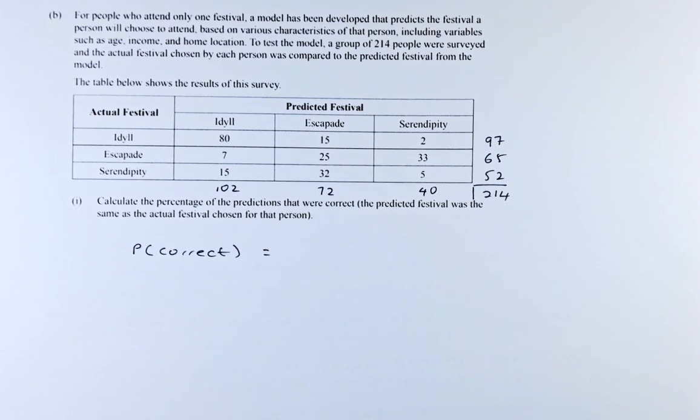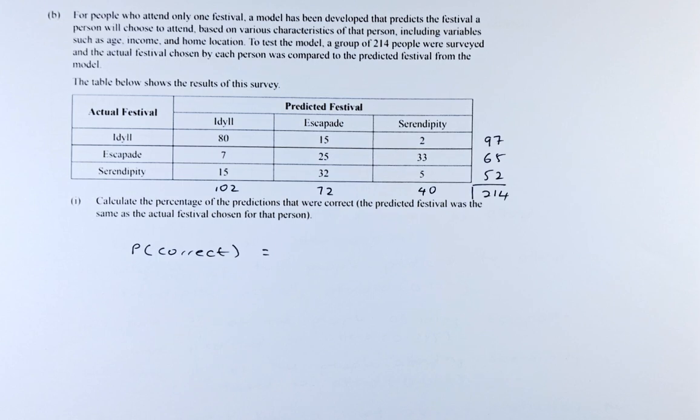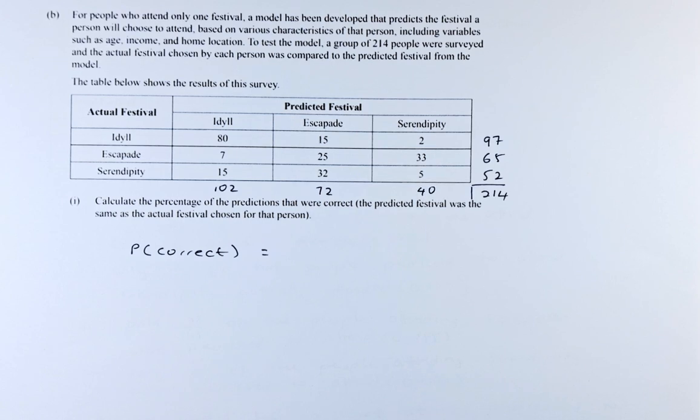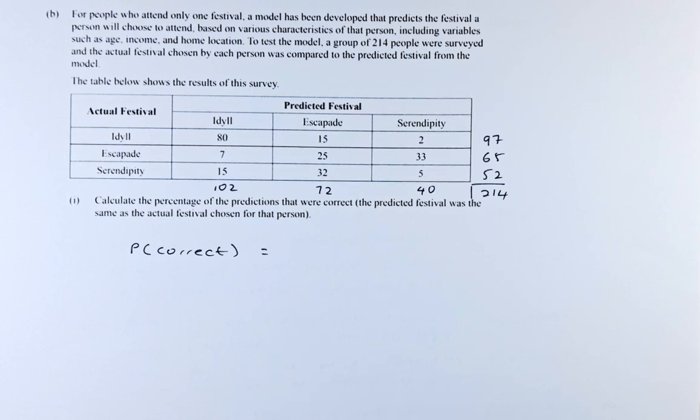Good day! In this video, we are going to try and solve question 2B of the 2021 NCEA Level 3 Statistics paper, Probability Concept. Without further ado, let's try to solve part 1 and then there's part 2. Okay, so the question is like this.